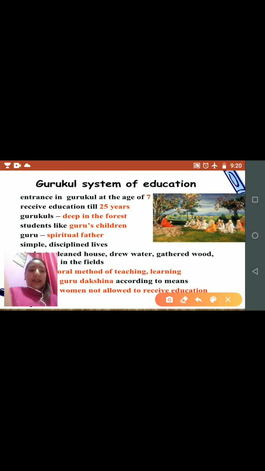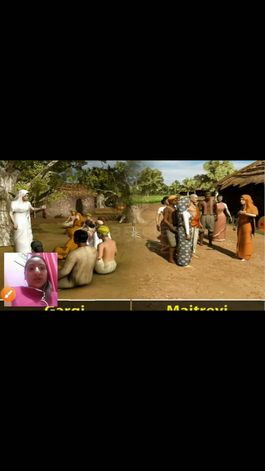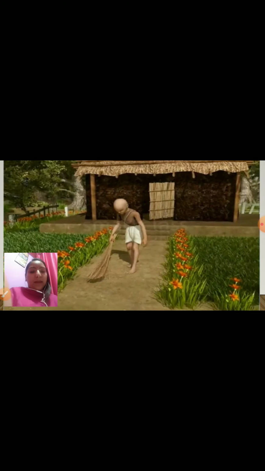The students helped their guru in many ways. They cleaned the house, drew water from the well, gathered food, and worked in the fields. They had to memorize lessons which were taught orally. After completing education, the student paid guru dakshina, or fees, according to their means.